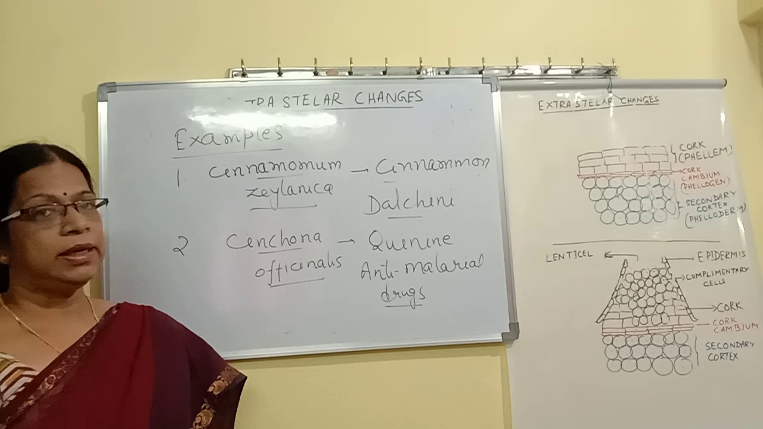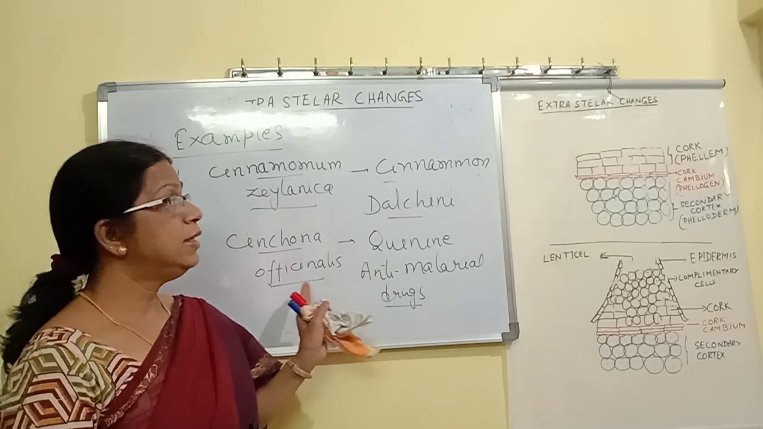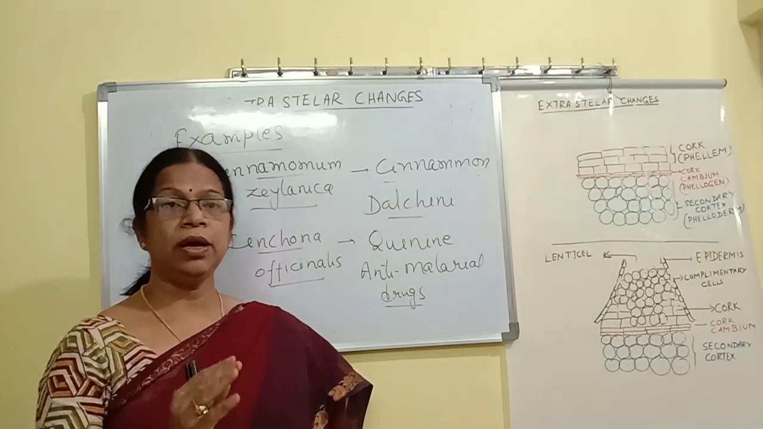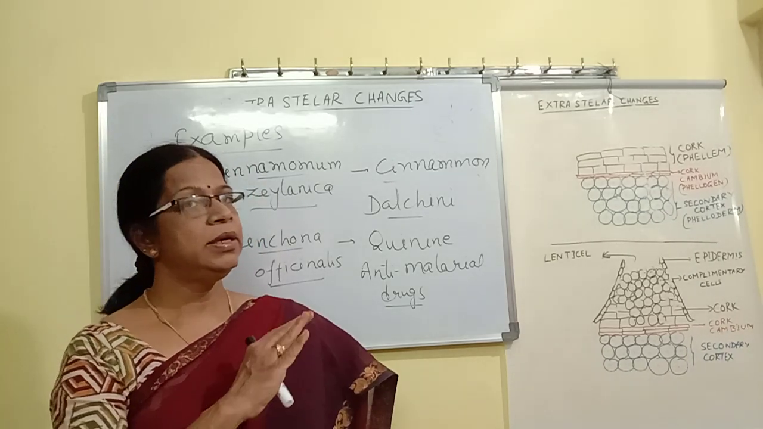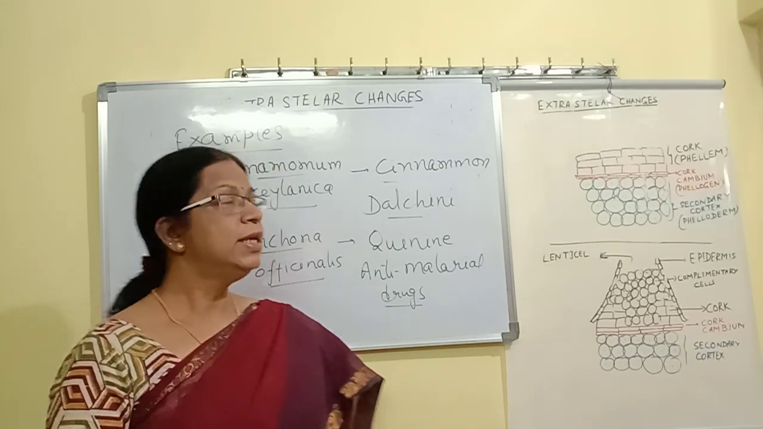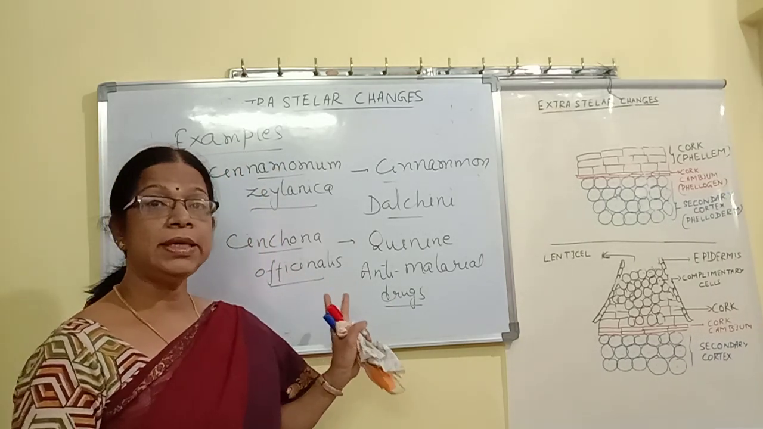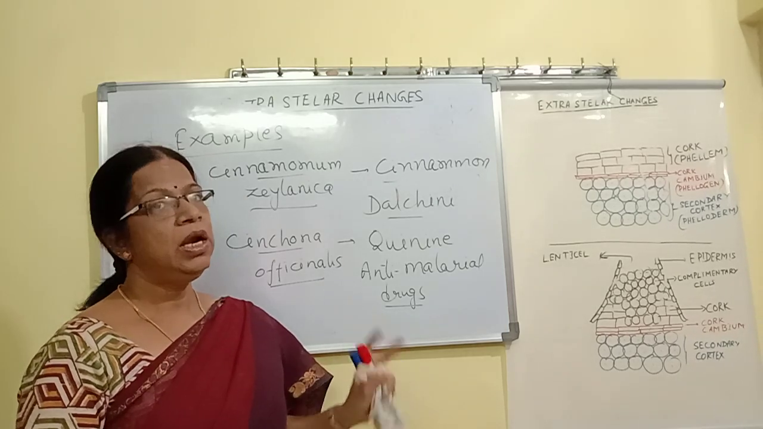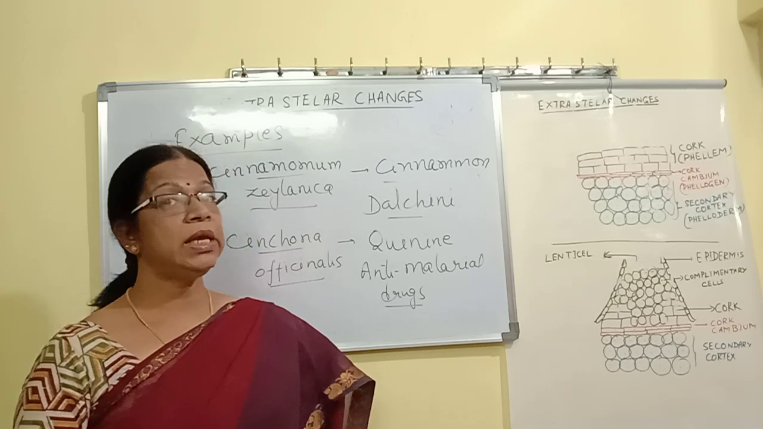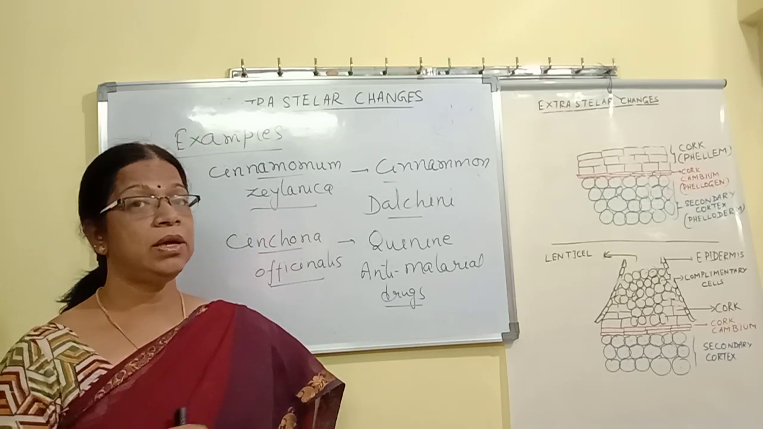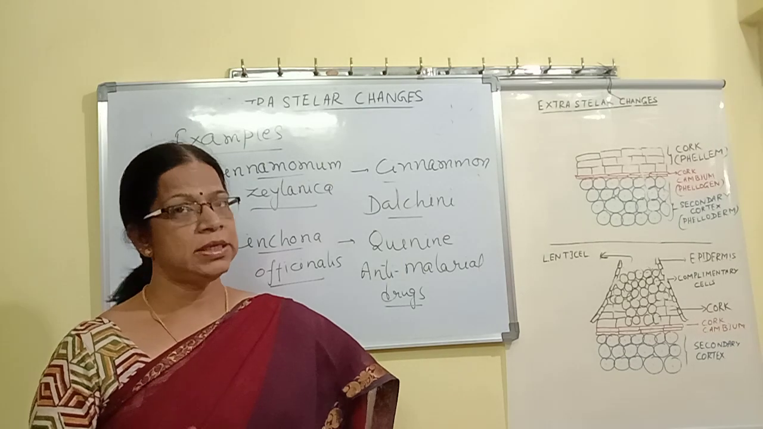Okay. With this I completed what is secondary growth. I have done this in two parts. In my first video you will find intrastellar secondary changes. This is my second video on the topic where I explained what are the extrastellar changes. Now a small topic is left in this chapter, that is secondary growth in dicot root. So that I will be discussing in my next video.